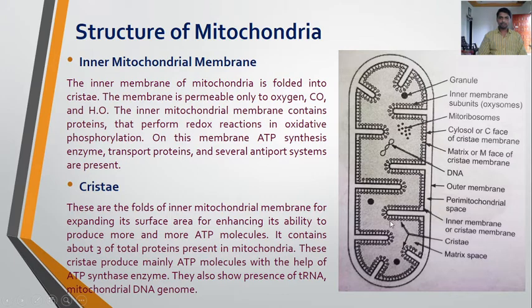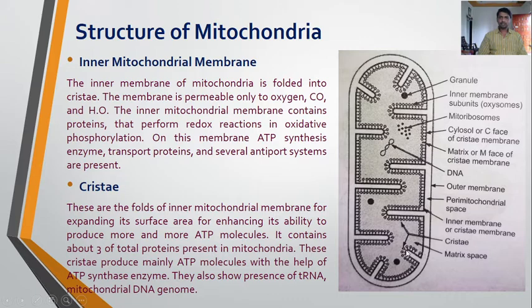It contains about 3 of total proteins present in mitochondria. These cristae produce mainly ATP molecules with the help of ATP synthase enzymes. So ATP synthesis takes place in the cristae with the help of ATP synthase enzyme.